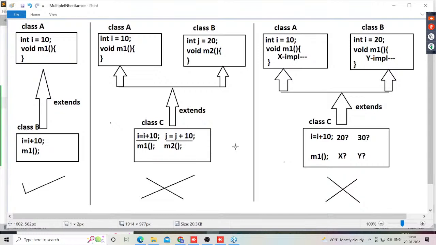This is a confusion. Because of this confusion only, the compiler and JVM do not allow multiple inheritance in Java. Simply speaking, Java does not support multiple inheritance because of this confusion oriented feature.